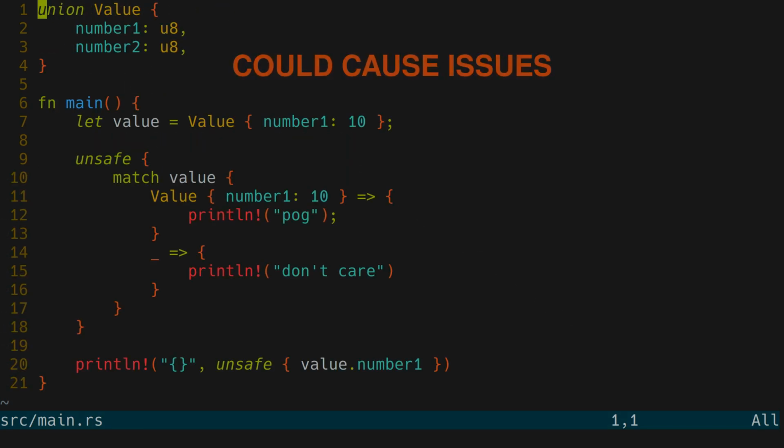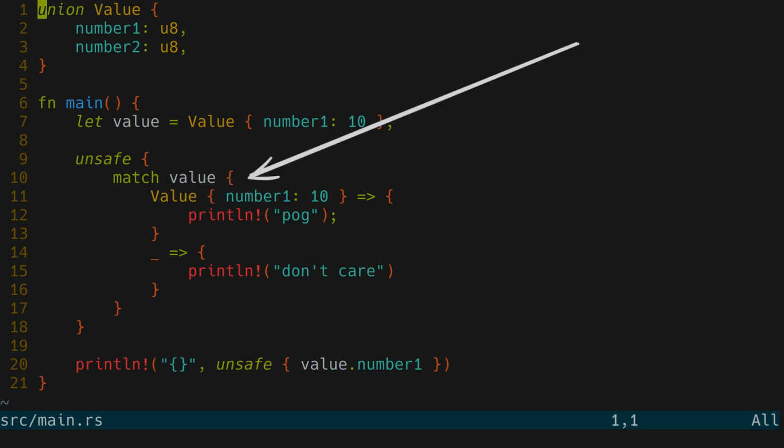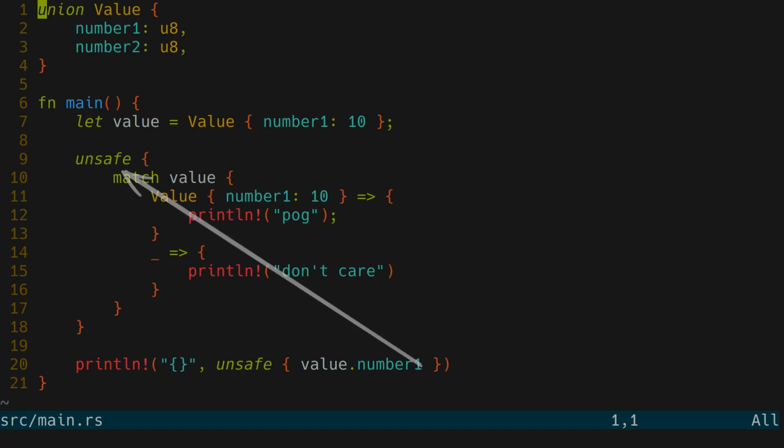So let's say we have a union and we want to pattern match on it. Let's create an instance and pattern match like shown. As you can notice, I'm using unsafe. Even if we didn't have to pattern match, we'd still need to use unsafe to read it.